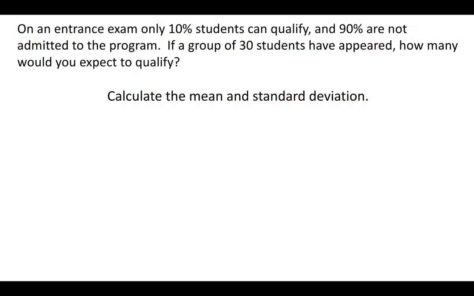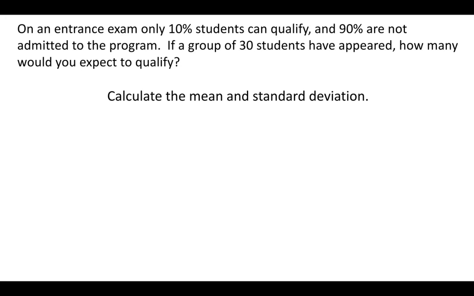All right, so let's say we have a college entrance exam and only 10 students on average qualify. 90% are not admitted to the program. So maybe like trying to get into a law school or a competitive nursing program at a school. Only 10% of the students normally qualify and 90% are not expected to qualify. So you've got a group of 30 students. They're all going to appear to take the test. And the question is, how many would you expect to qualify?